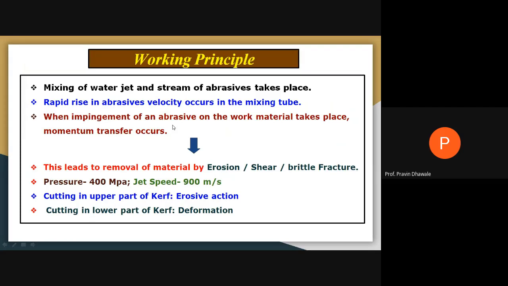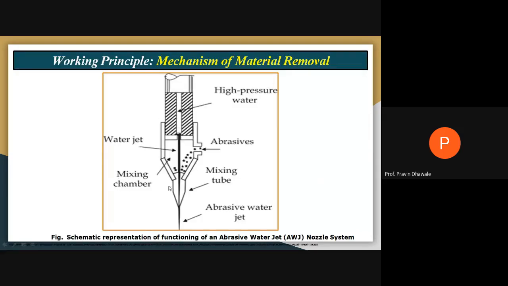Now how does this abrasive water jet work? In the abrasive water jet machining process, mixing of the water jet and the stream of abrasive particles takes place in the mixing chamber. The rapid rise in abrasive velocity occurs in a mixing tube that we have studied here. This will be the mixing tube. Mixing is carried out in this mixing chamber, right?